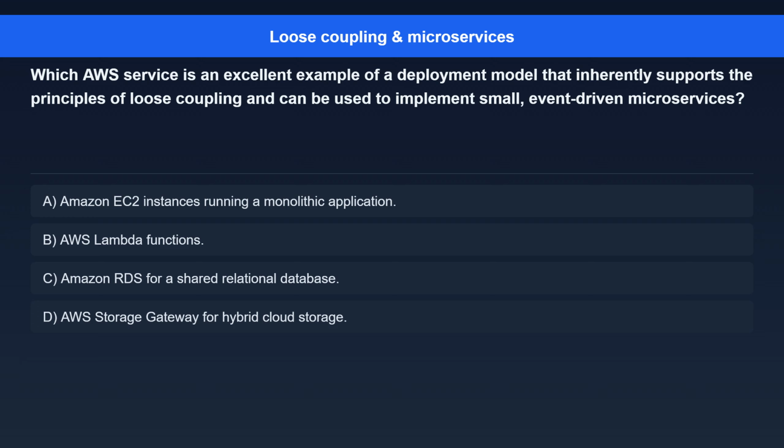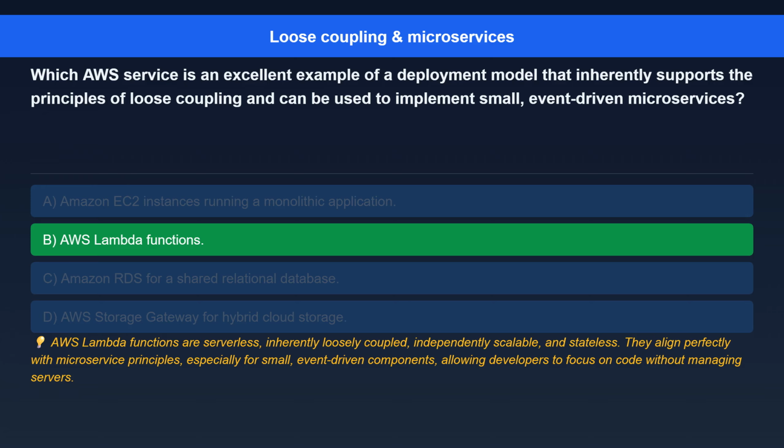Option C. Amazon RDS for a shared relational database. Option D. AWS Storage Gateway for hybrid cloud storage. The correct answer is AWS Lambda functions.